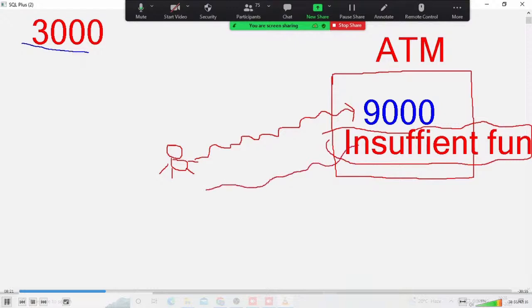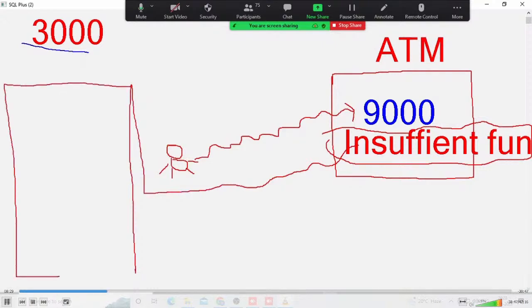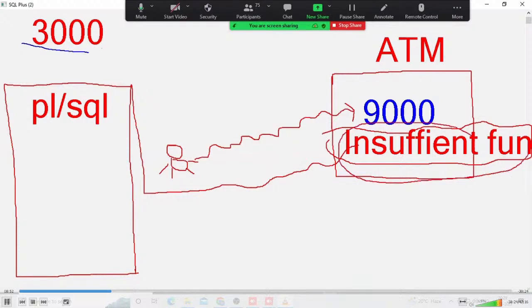But how is this message possible? Does the ATM center know? Actually, same like you, some software engineers write the coding, that is important. They are writing coding only. That coding they are writing in PLSQL. Suppose Oracle projects, banking projects, means they are writing in PLSQL. What is the condition? If the user entered amount is more than the available balance, then this message, they are writing. Same like Java, C, C++, some coding is there. If conditions, they are writing like that.